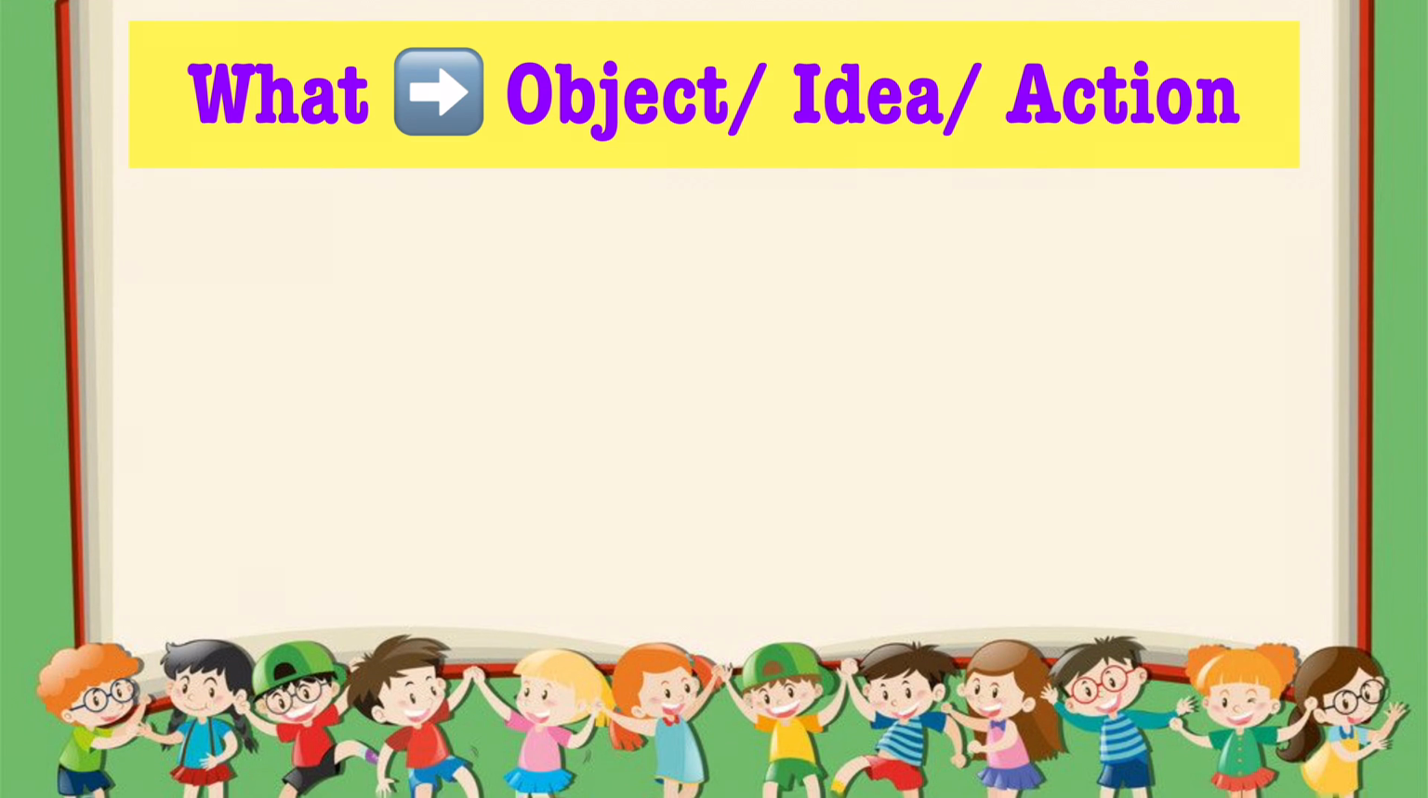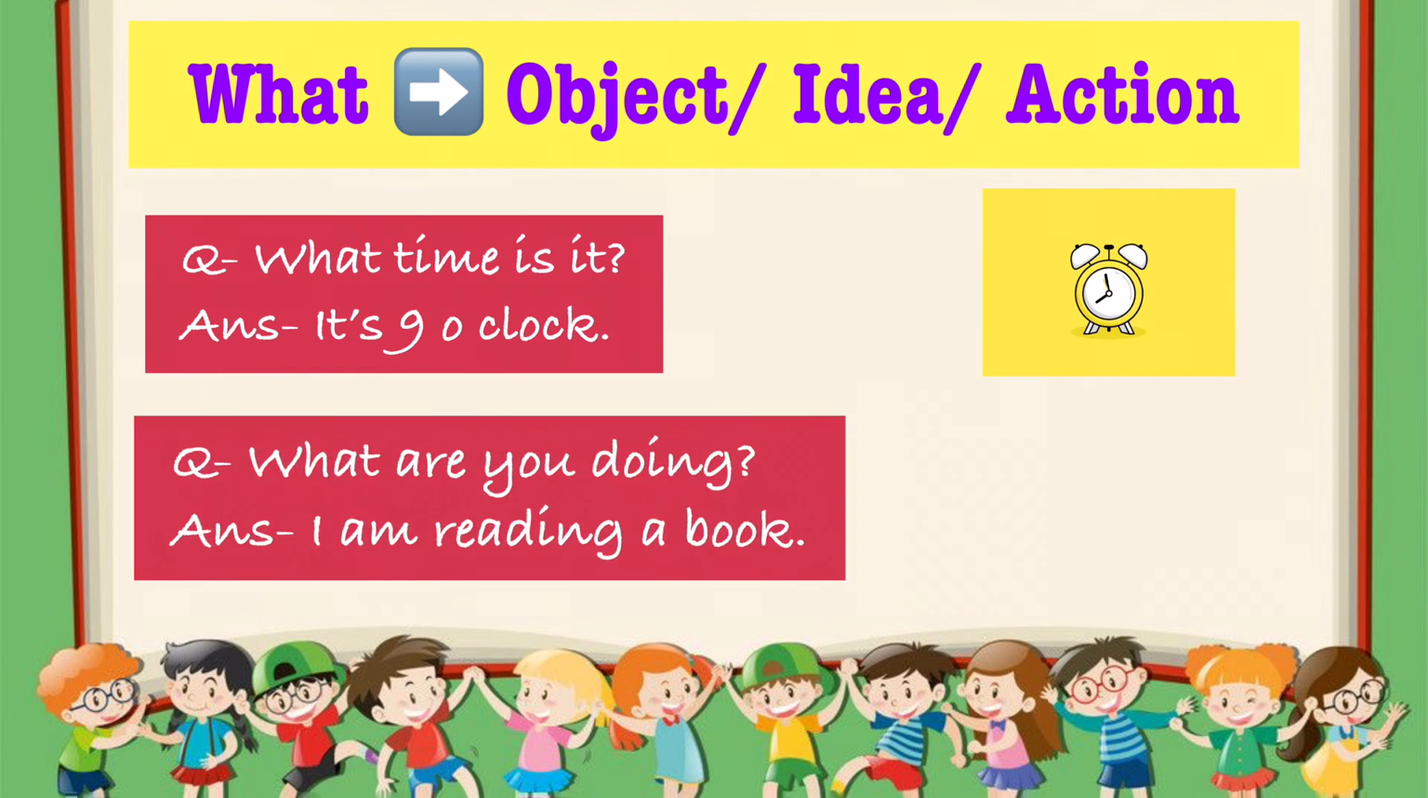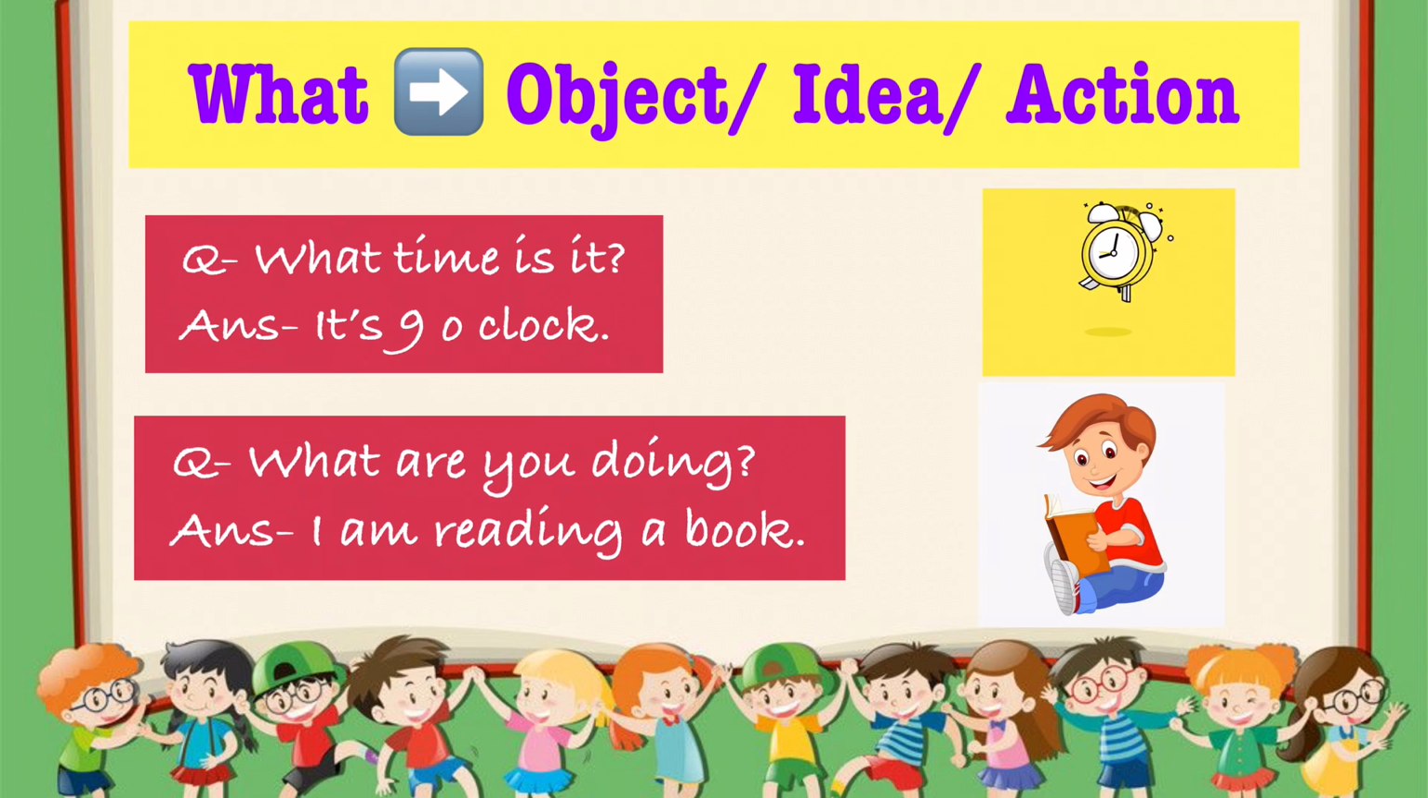The second question word is what, which is used to ask about a specific object, idea or action. Let's look at the given example. What time is it? It is 9 o'clock. What are you doing? I am reading a book.